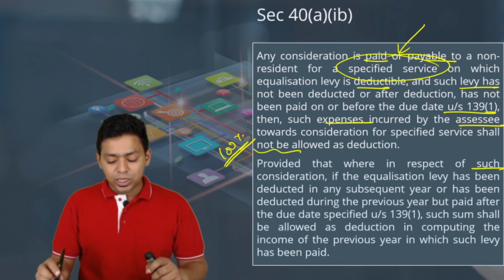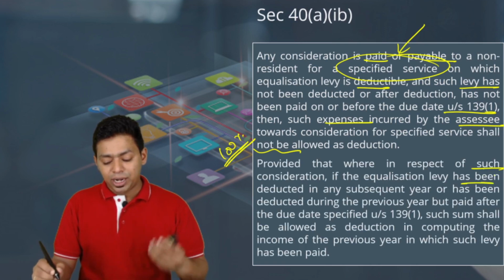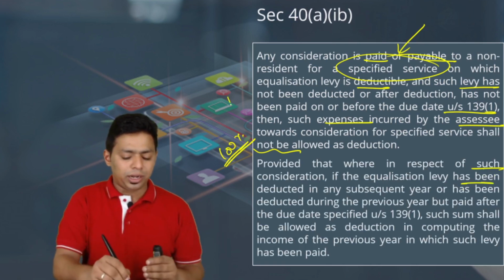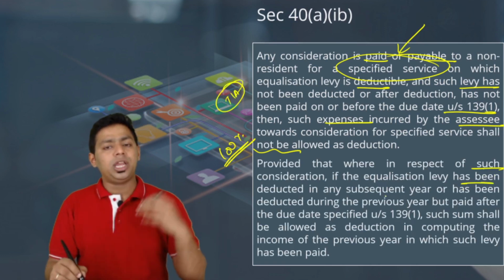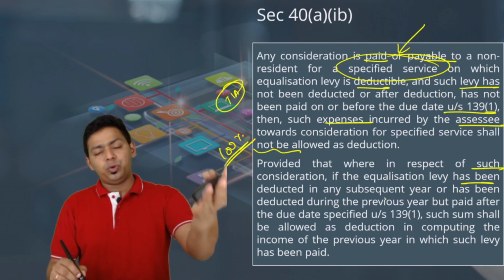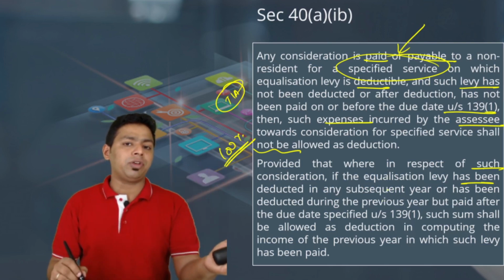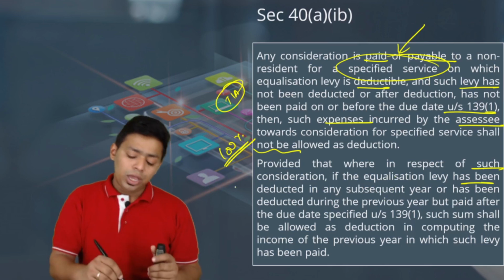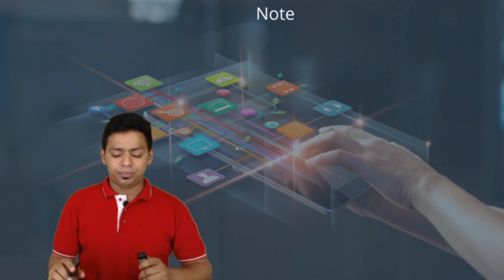Provided where in respect of such consideration, if equalization levy has been deducted in a subsequent year, that is a temporary disallowance, meaning thereby in future if you make your default good, if you deduct the equalization levy and make the payment of equalization levy, that means you are clean now. In future you can reclaim the deduction.